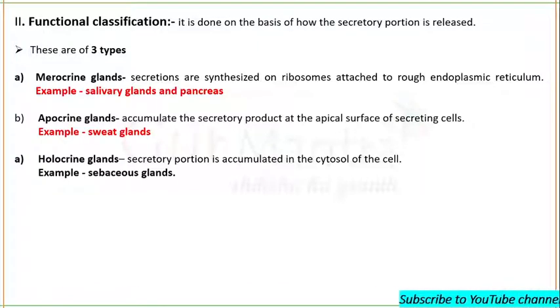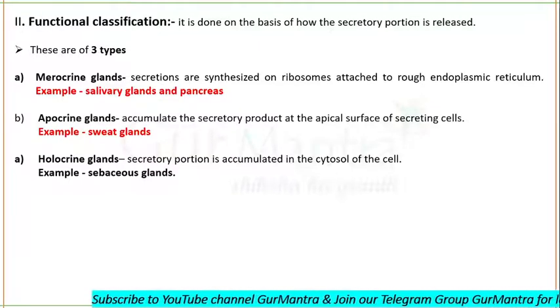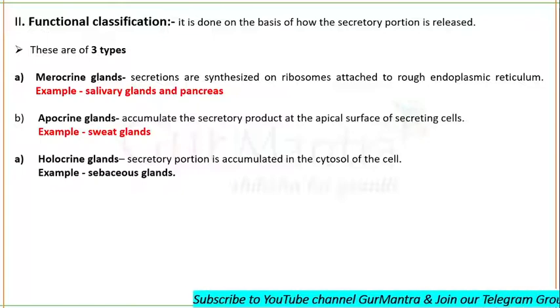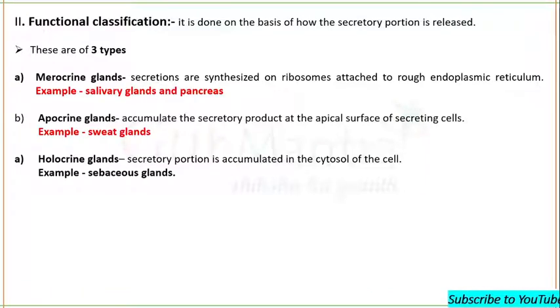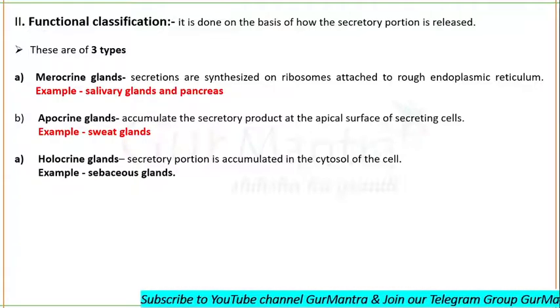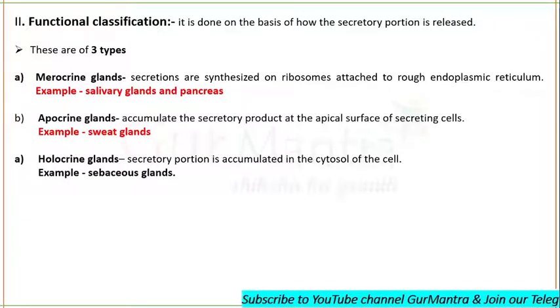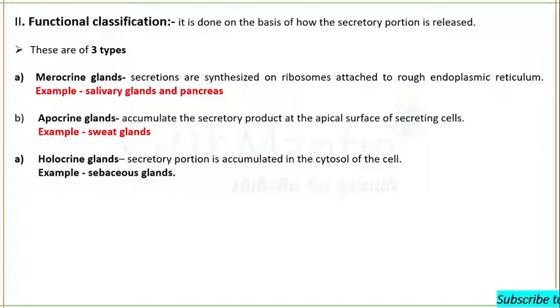In merocrine glands, secretions are synthesized on ribosomes attached to rough endoplasmic reticulum. What happens in merocrine glands? The secretion will be synthesized on the ribosomes attached to the endoplasmic reticulum, and then processed in the Golgi bodies and released in the form of vesicles. Examples are salivary glands and pancreas.